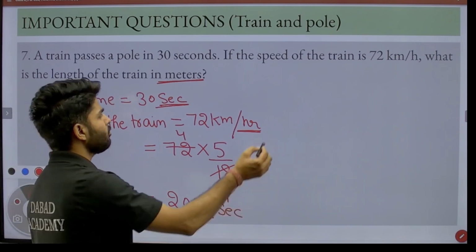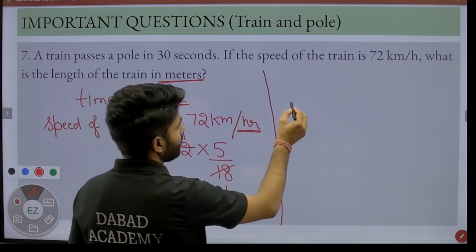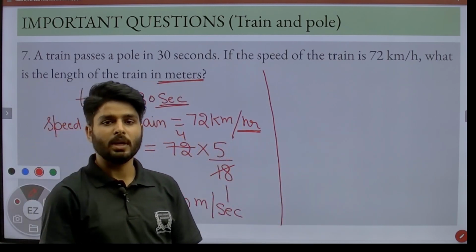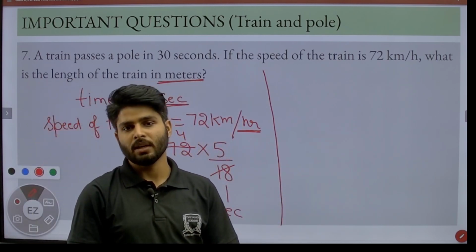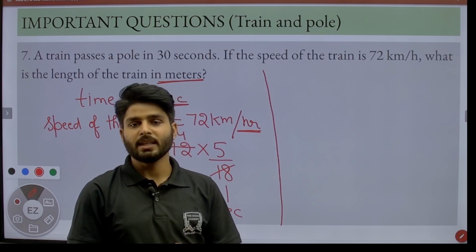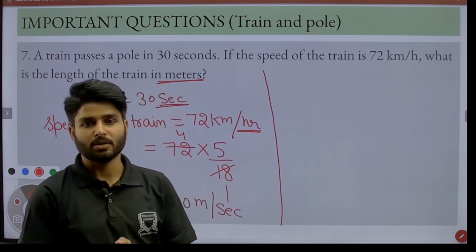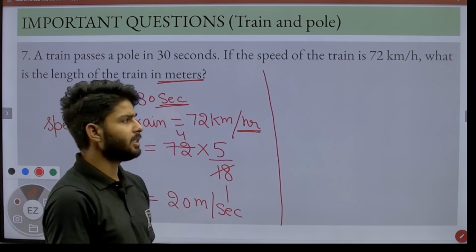Now we have to find the length of the train, and we already know that when a train crosses a pole, a boy or a man, the distance traveled by the train is itself the length of the train. So we have to find the distance.